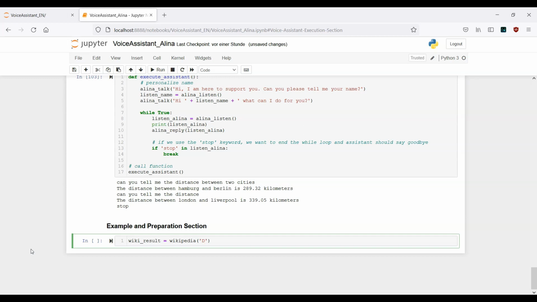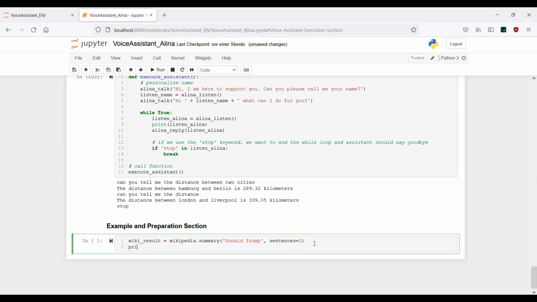Let's say I want to search for Donald Trump, just as an example, and here I can specify the amount of sentences. Actually, one second, I forgot to mention something. It's Wikipedia dot summary. Here you have a lot of different opportunities for what you can use, but we want to go for the summary. This is our query, and for the sentences, we want just one sentence. This should be quite straightforward.